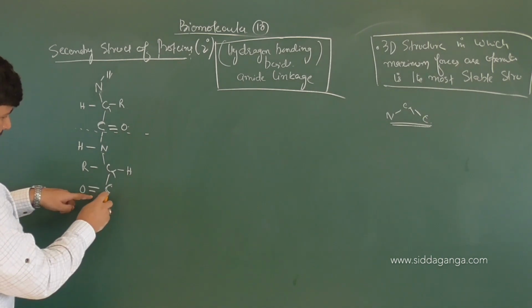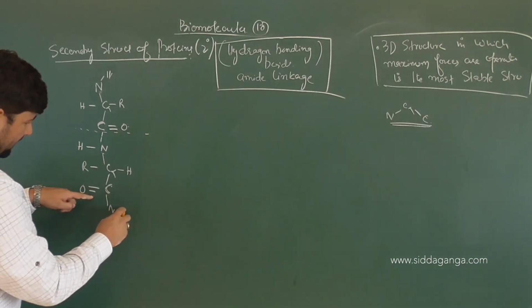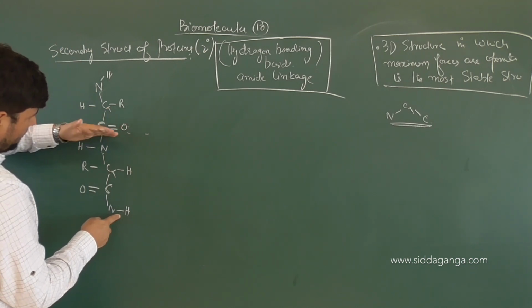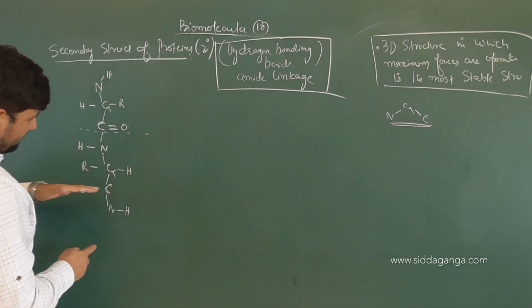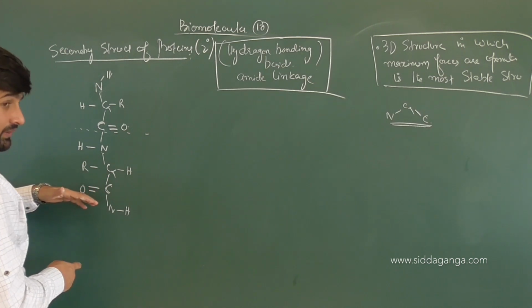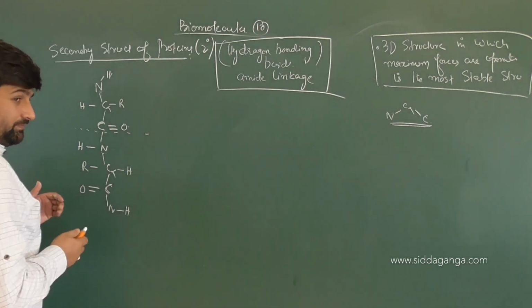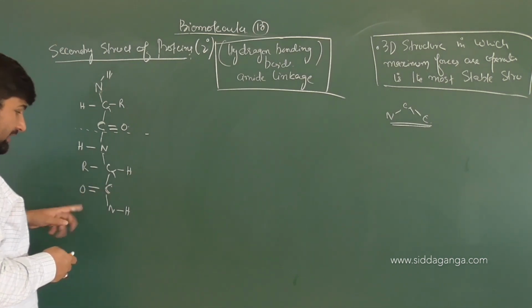This is C, then you get N and H. In the trans position you see the C double bond O of one amino acid residue and the C double bond O of the other amino acid residue at the peptide linkage are in opposite positions.